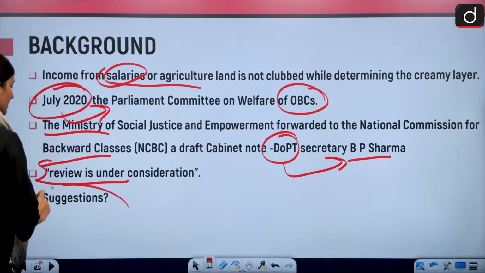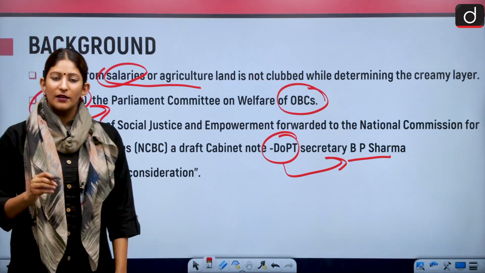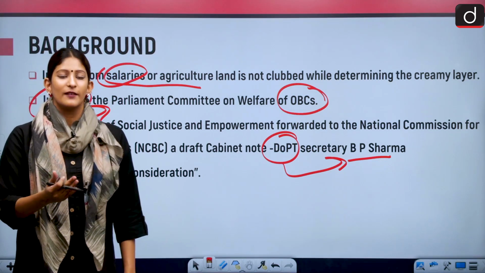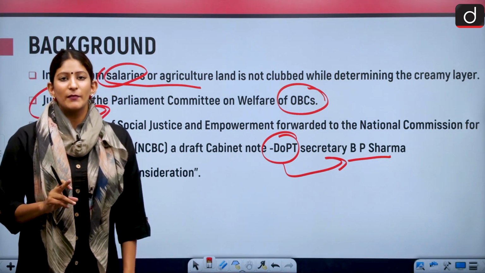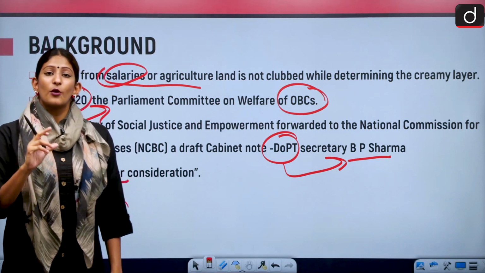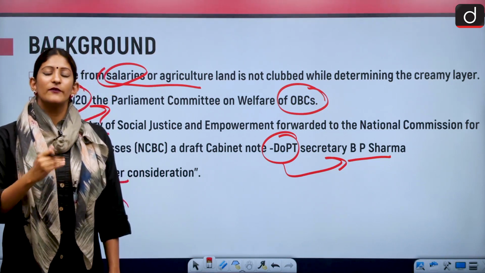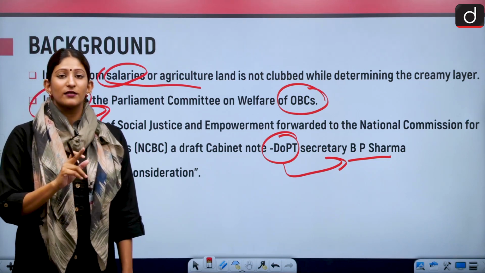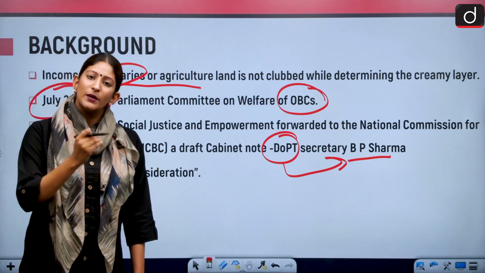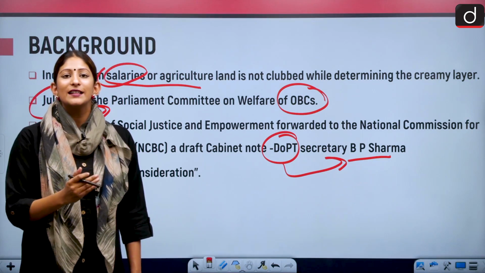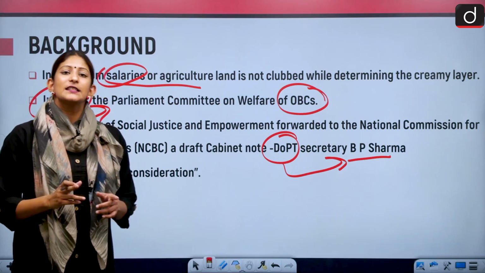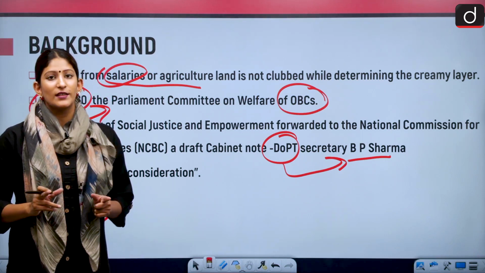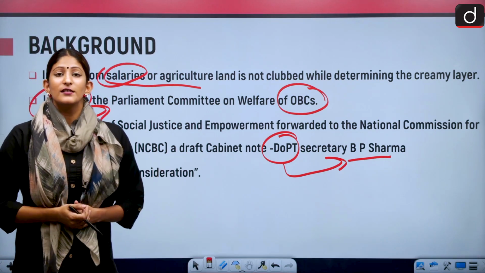And the suggestions, as I told you, are 15 lakh per annum and 12 lakh per annum, on which there is consensus. One thing we need to keep in mind here is the proper revision interval for income. The revision interval for income is every 3 years. At every 3-year interval, we need to review and revise the income. But it is being considered that the interval for revision be made larger than 3 years. That is also under consideration.